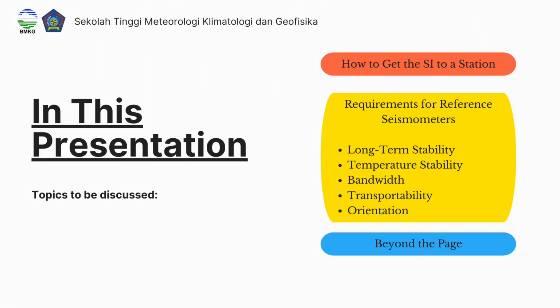In this presentation, we will discuss several main points. First, we will introduce the concept of transfer to the field. Next, we will explain how SI standards can be brought directly to a seismic station. We will then discuss the requirement for reference seismometers, including stability, bandwidth, transportability, and orientation. These topics are important to ensure accurate calibration under field conditions.